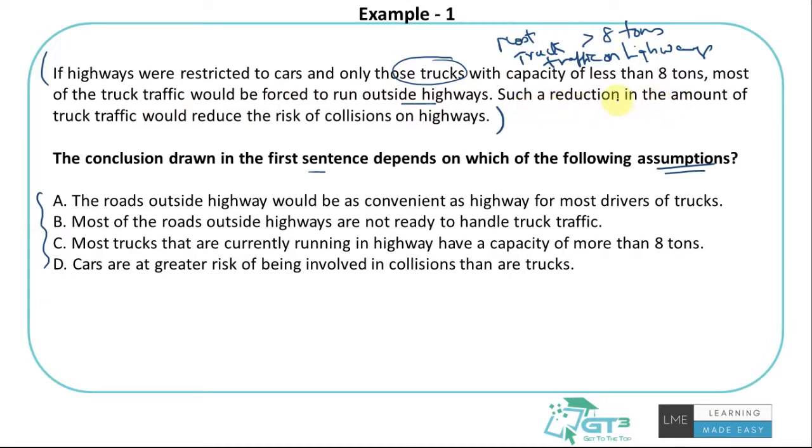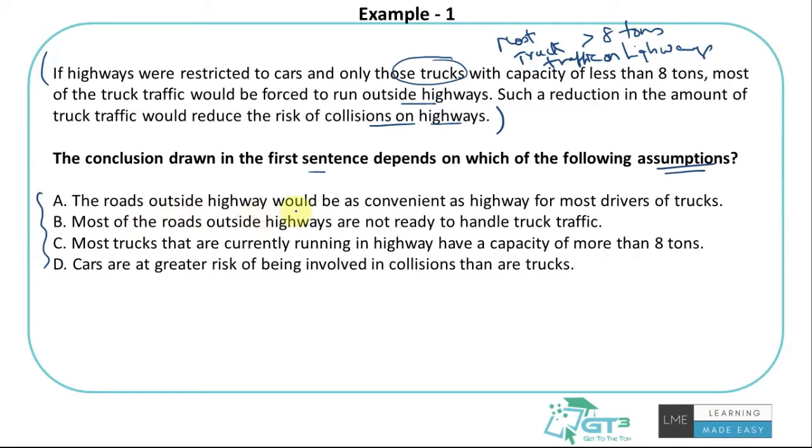Such a reduction in the amount of truck traffic would reduce the risk of collision on highways. Because most of the truck traffic is running outside highways, once they move out of highways, that will reduce the truck traffic and that would reduce the risk of collisions on the highways. That's the author's conclusion. And let's read the first option.